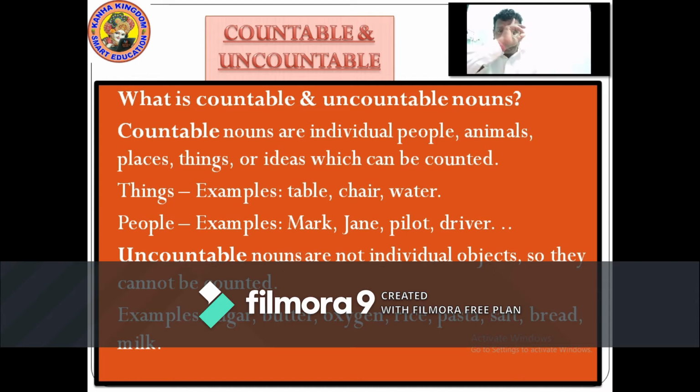Uncountable nouns are not individual objects, so they cannot be counted. Because this all comes in paste form and sugar form, they can be measured, they can be weighed, but they cannot be counted. So they are called uncountable nouns. So now we are through with this. Let's look at the next one. Write it down.